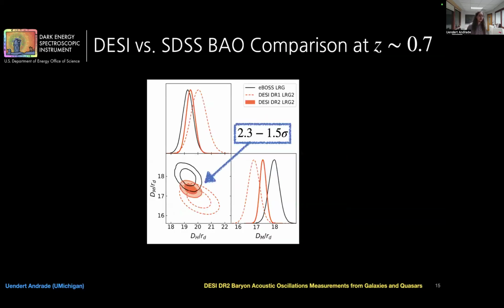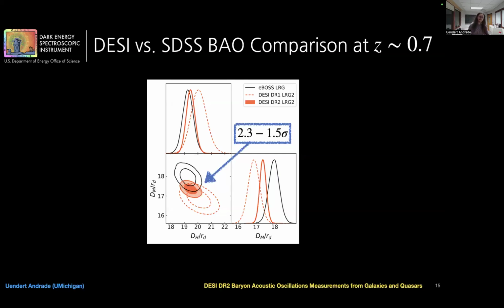And finally, let me also briefly talk about the tension we saw in DR1, where there was a 3 sigma tension between our result and those from SDSS. This raised some concern about whether this was due to true systematics or a statistical fluctuation, right? With this new DR2 result, we now have better statistics and a larger survey footprint.